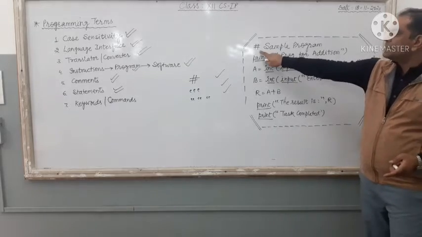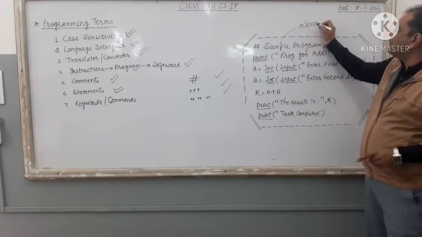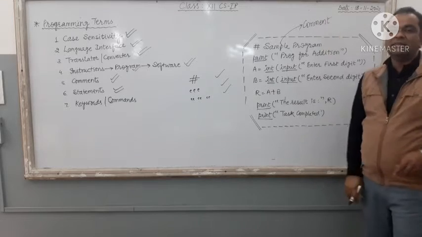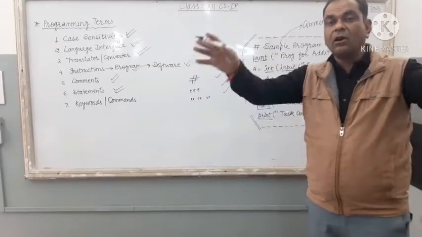Count it. Hash, the first line, it is a comment. Comment means it is a non-executable line. It will not execute at all on your PC.